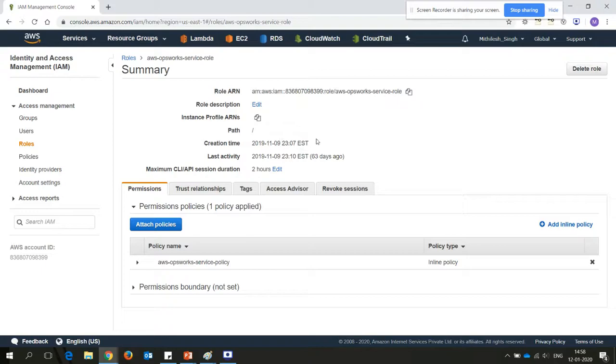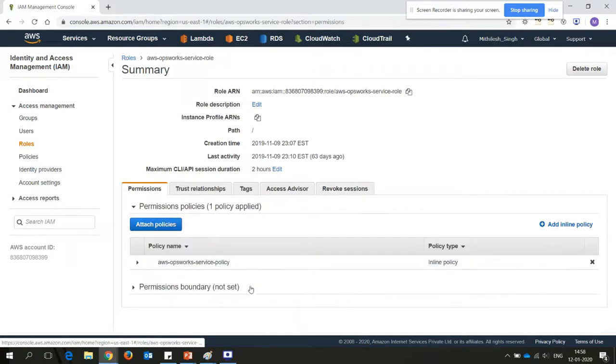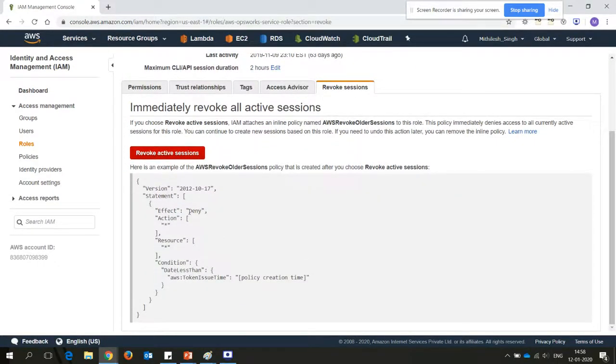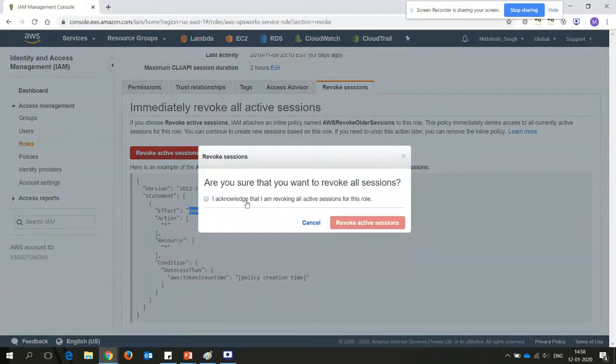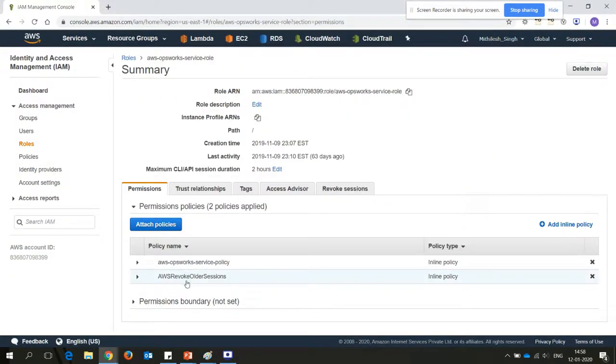The other thing you can do: suppose there is some malicious attack on your account from this role and you want to stop all the access right away. You can go here to revoke session and click on revoke session. Once you click on revoke session, in the permission bar you can see another policy added here. In the revoke session, you can see it mentions deny. Whatever the policy is allowing, it will deny. So click here on revoke session, I acknowledge, and going to the permissions, you can see there is AWS revoke older sessions.